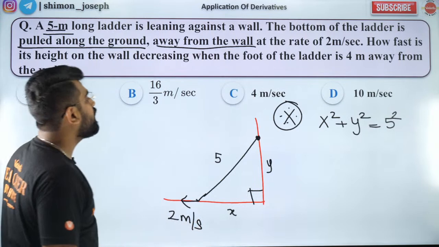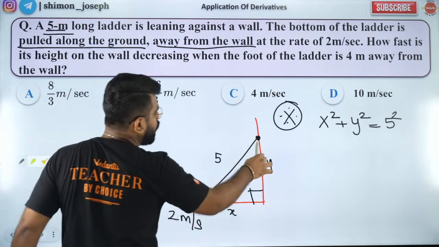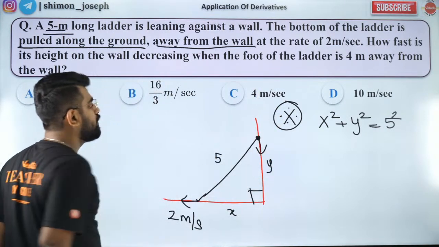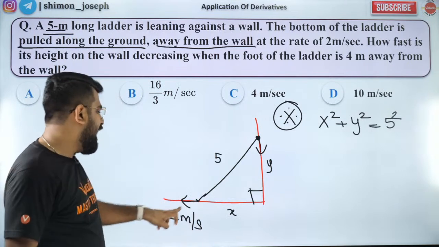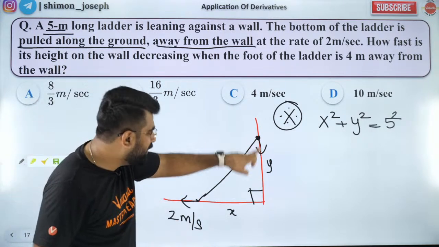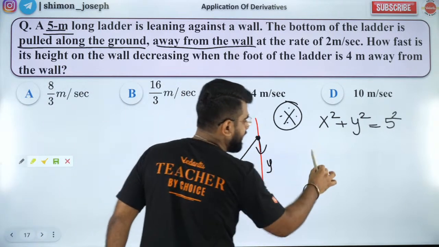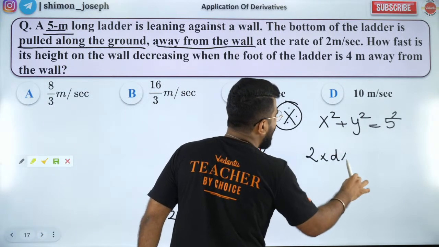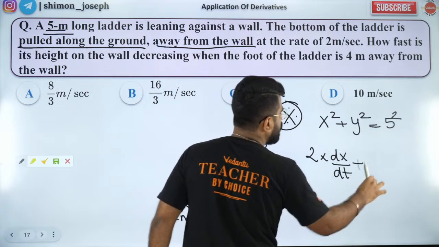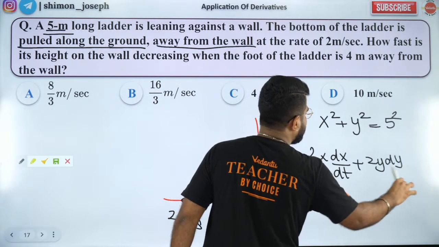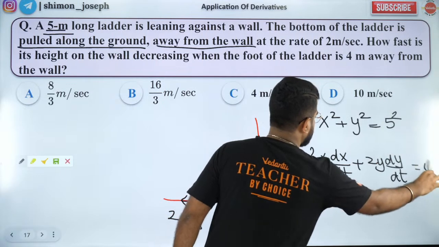If it is done, then at what speed will this come down? That's the question. So for that, I need to differentiate it. If I differentiate it, I'll get 2x dx by dt plus 2y dy by dt is equal to 0.